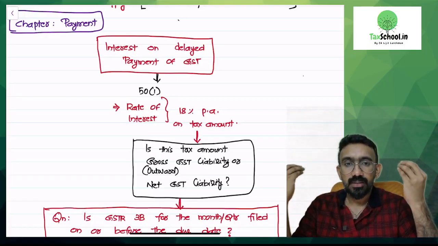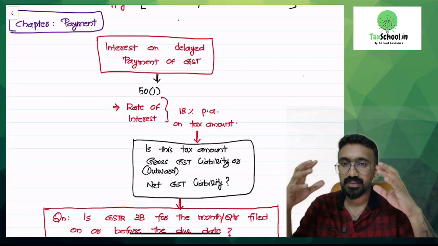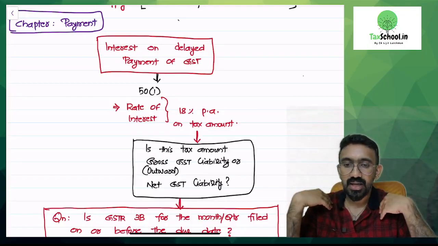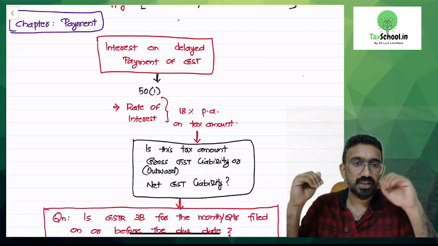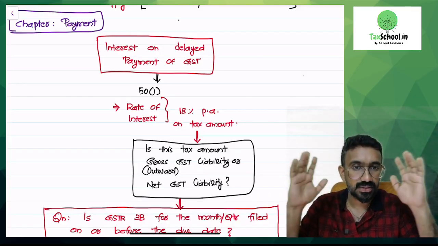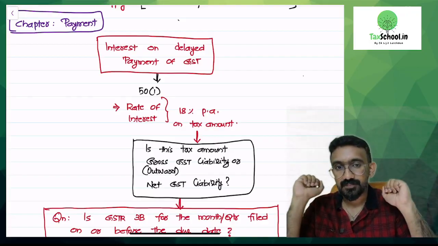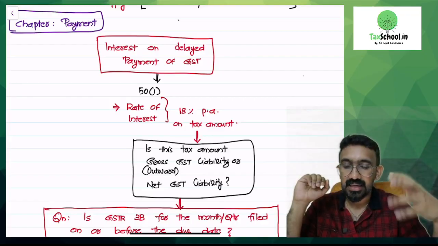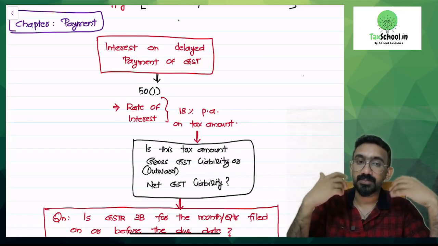Now, in the payment chapter, we have an area called section 50 where we are talking about what if I don't pay the GST on time to the government. Normally, I am supposed to pay the GST as on the due date of my GSTR 3B. In a monthly filer case, it will be 20th of next month. So on or before 20th of next month, I am supposed to deposit all the GST that I have collected to the government. Suppose I don't do that. For every day of delay in depositing the taxes, I am supposed to pay interest to the government apart from the taxes.